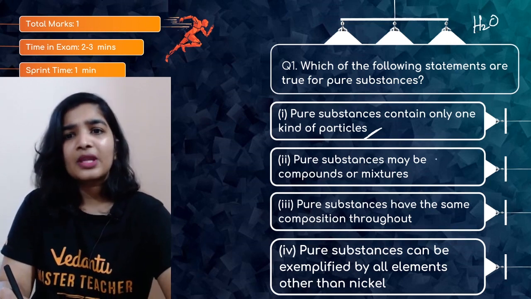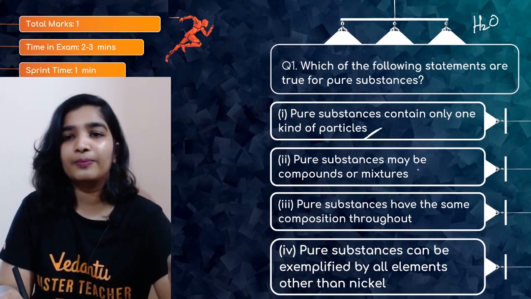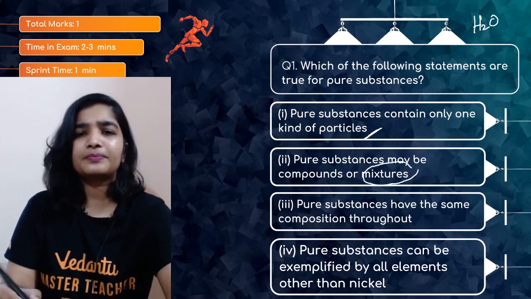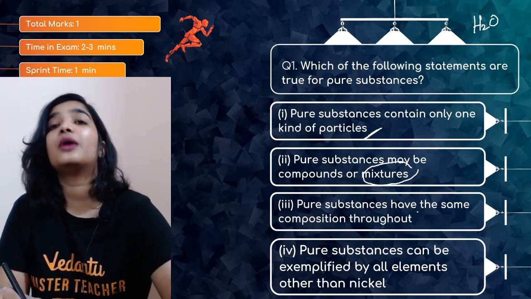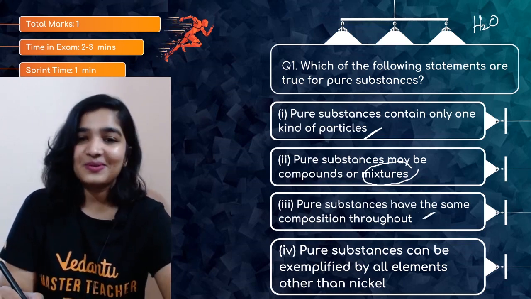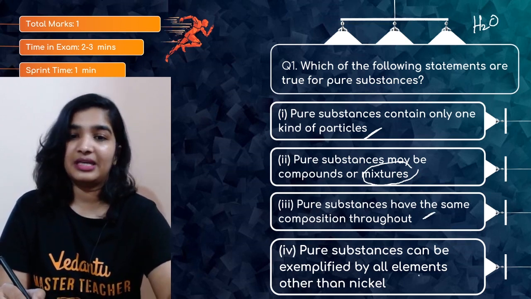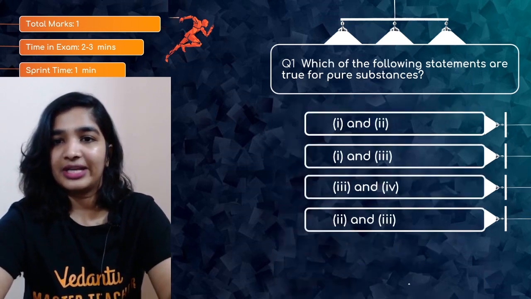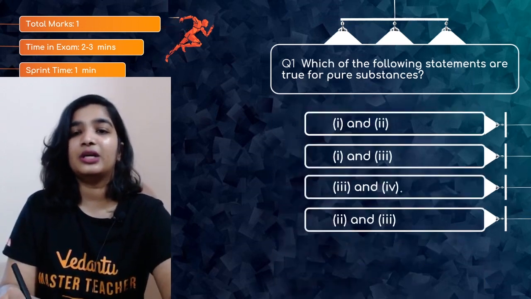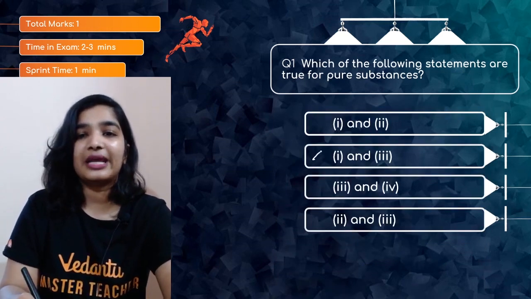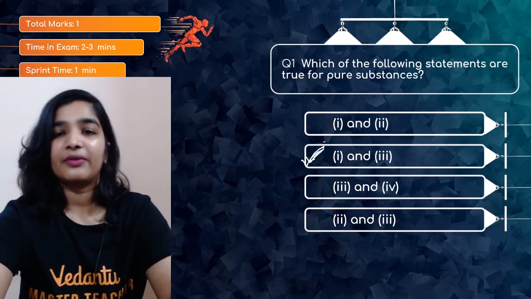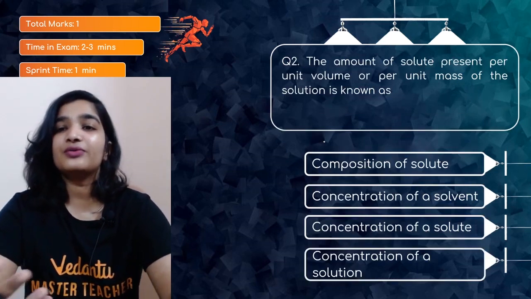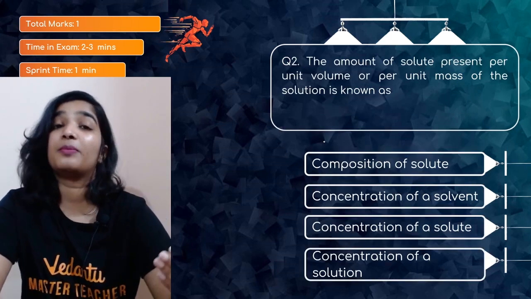Yes, this is true. Pure substances may be compounds or mixtures. No, mixtures are not pure. Compounds are elements, okay, but compounds are mixtures? No. Pure substances have the same composition throughout. Yes, so the third option is also right. And the fourth one is pure substances can be exemplified by all elements other than nickel. No. So which are the right options here? We have 1 and 2, 1 and 3, 3 and 4, 2 and 3. So obviously 1 and 3 will be the right option. Right? Yay! Very good.